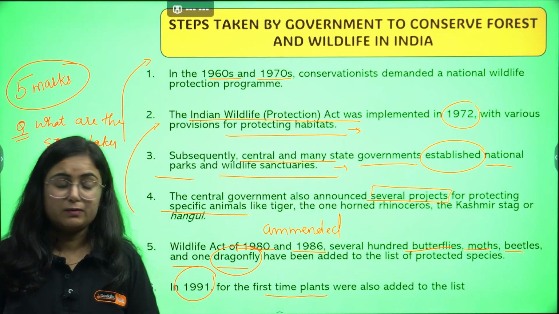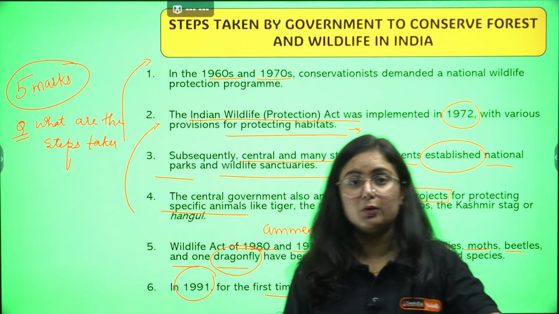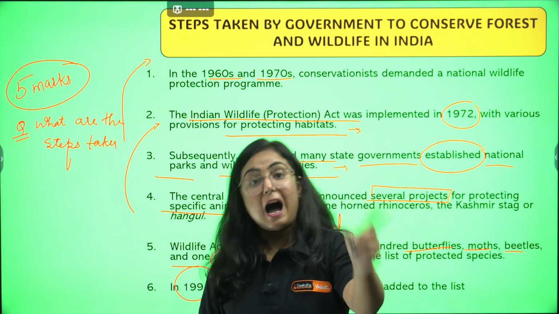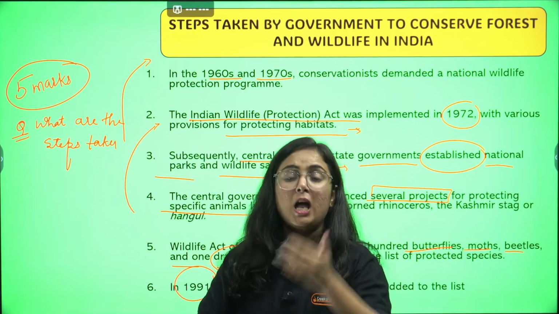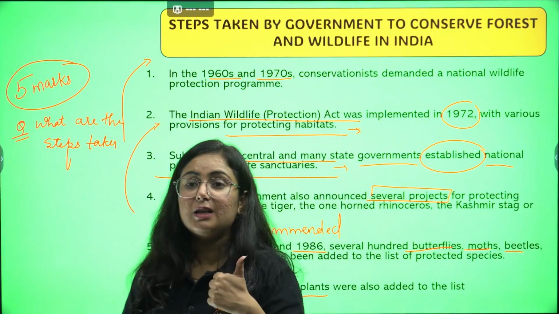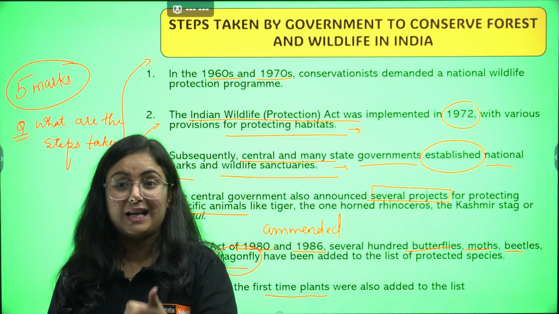We have completed this 5 marker. We are going to revise it in a few seconds. Just pause the video after the revision so that you can also write and remember the points. So the question is, what are the steps taken by the government to conserve the forest and wildlife in India?